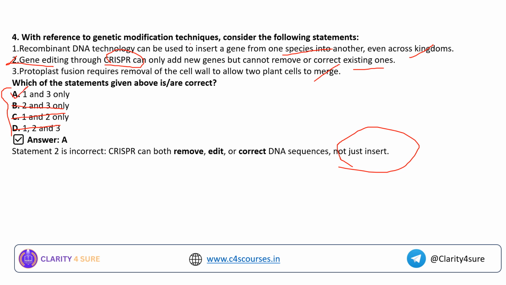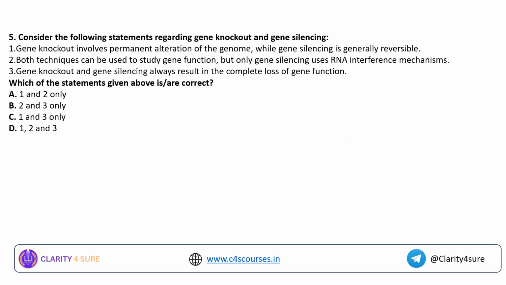I hope this genetic modification technique and the question related to this is clear to you now, and I hope the option elimination will also be clear to you. Coming to the next question, consider the following statements regarding gene knockout and gene silencing. We have gone through these terms in yesterday's session. Gene knockout involves permanent alteration of a genome, while gene silencing is generally reversible. Both techniques can be used to study gene function, but only gene silencing uses the RNA interference mechanism.